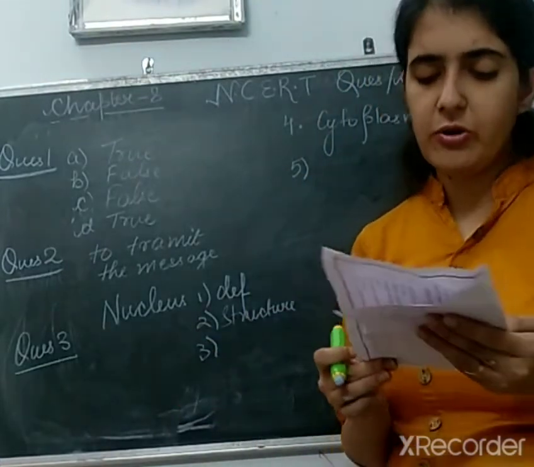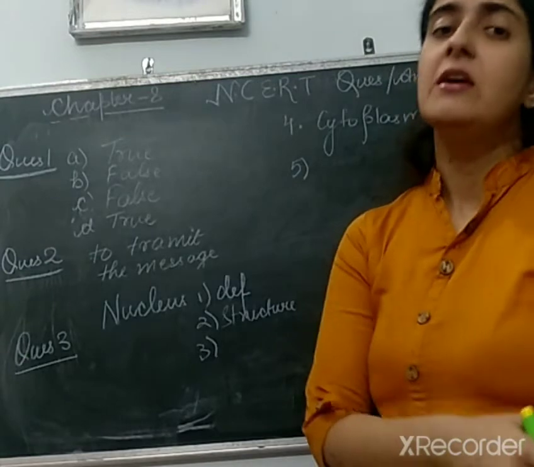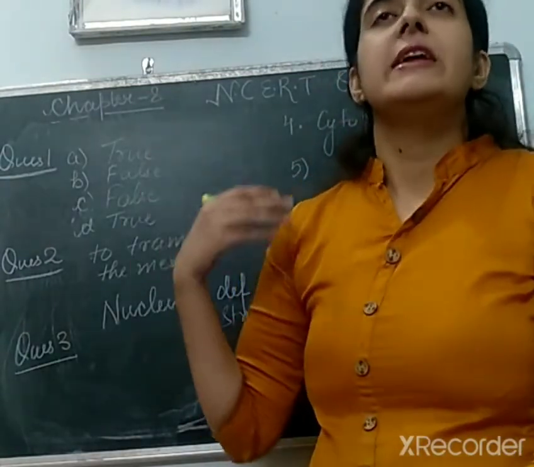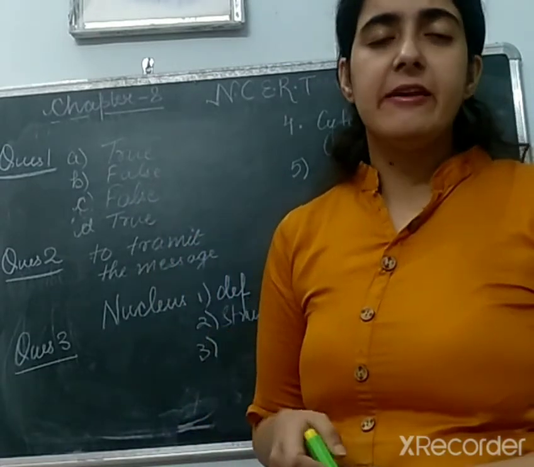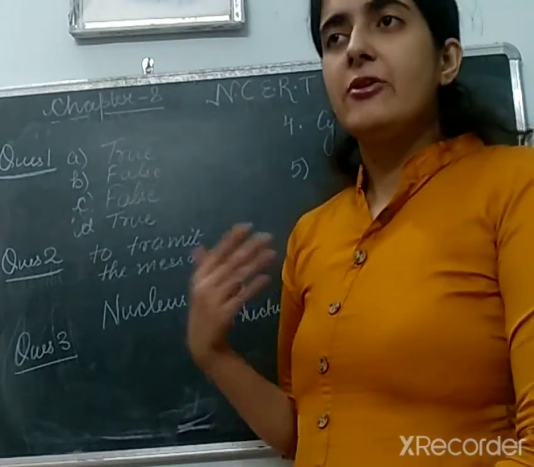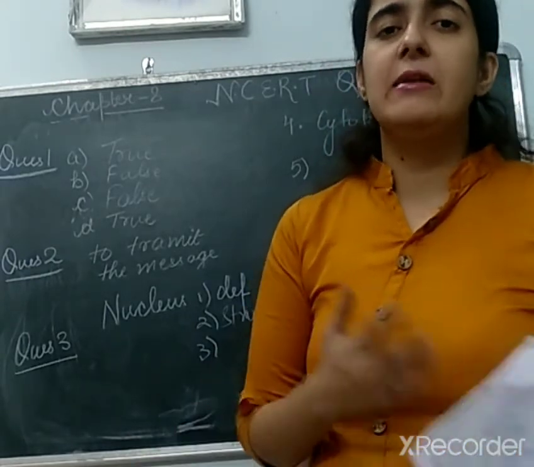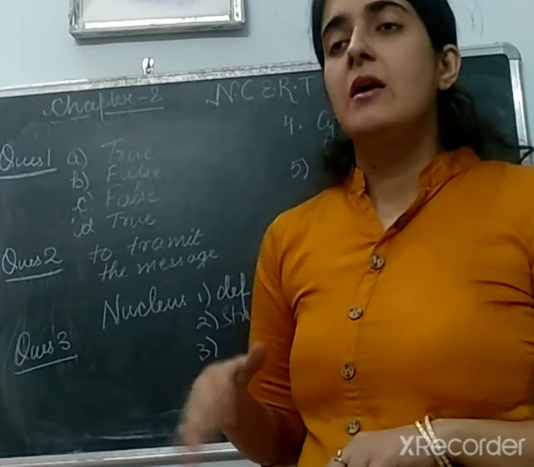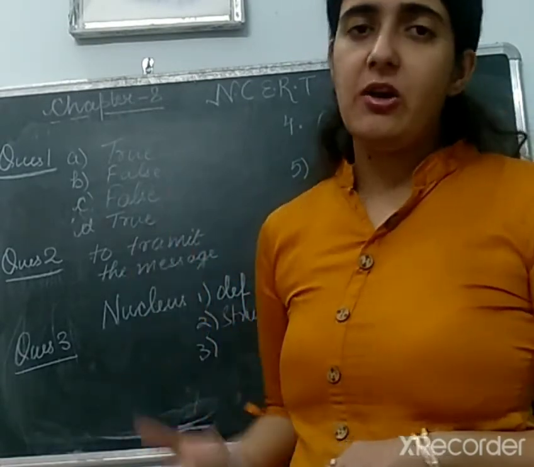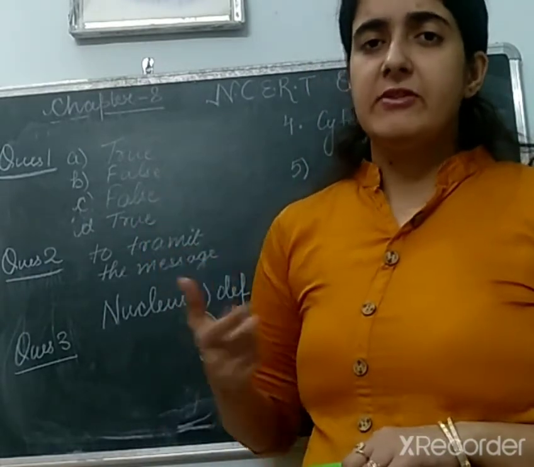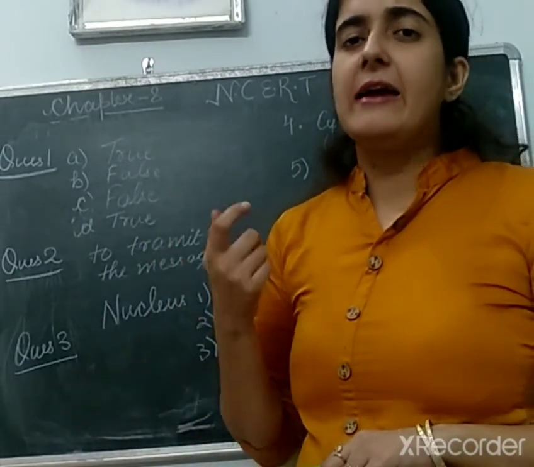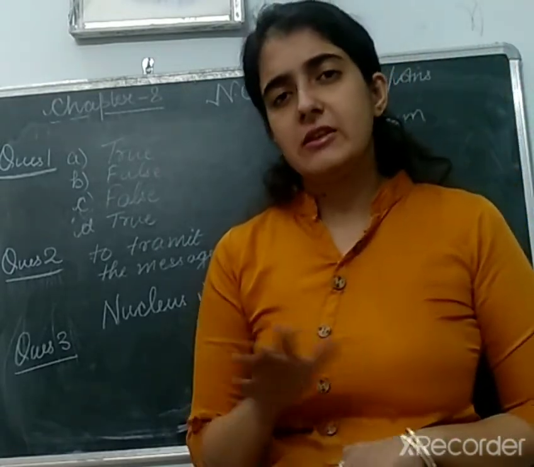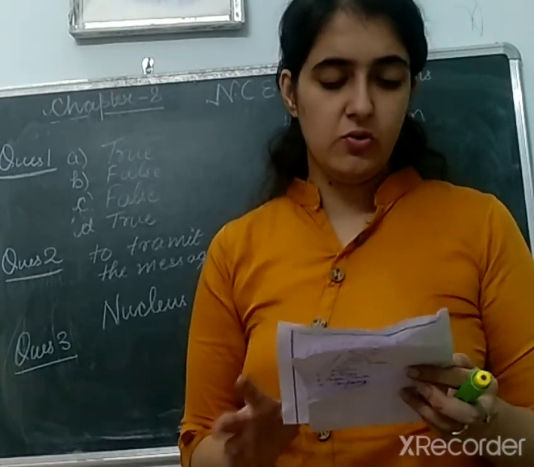Next one is why chloroplasts are found only in plant cells. First of all, plants are autotrophs in nature, so they need to make their food on their own, and they cannot make their food without the help of chlorophyll, and chlorophyll is present in the chloroplast. So that is why plant cells have this essential organelle called chloroplast, which is a plastid. And in the chloroplast, chlorophyll is present, right? So this you need to write in this question.